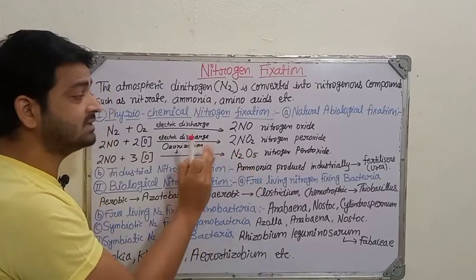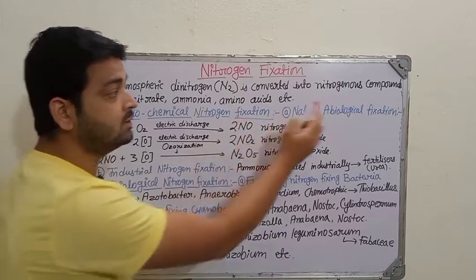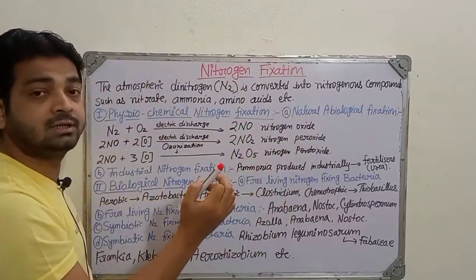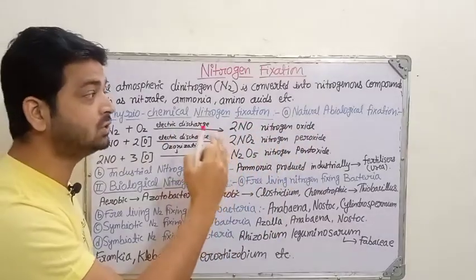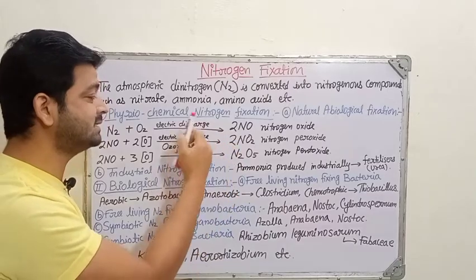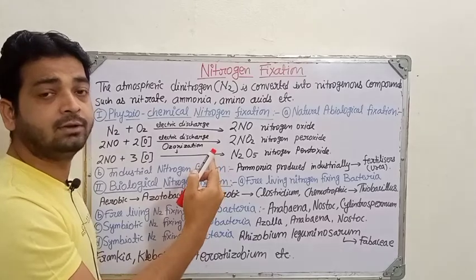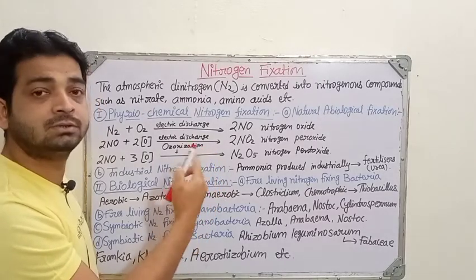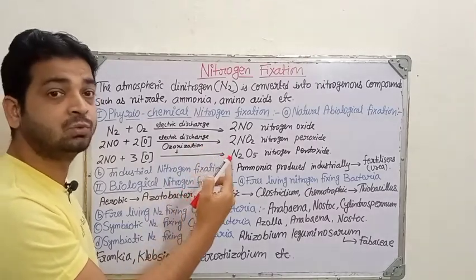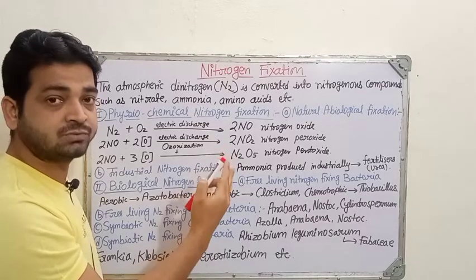So like that the conversion goes on without biological things or living organisms, naturally by ozonization, electric discharge and such things which keep happening in the environment. This nitrogen conversion takes place, and the atmospheric nitrogen becomes useful or fixed.